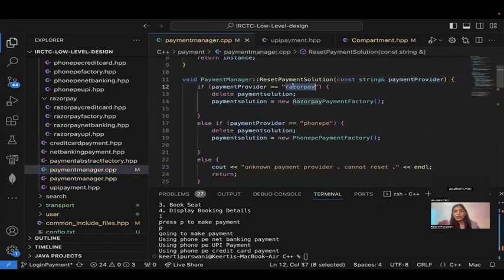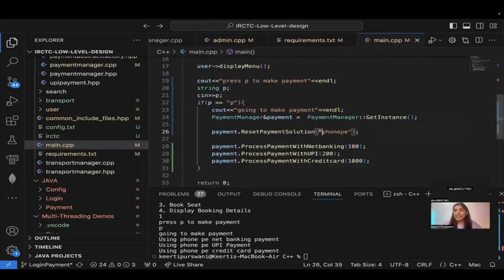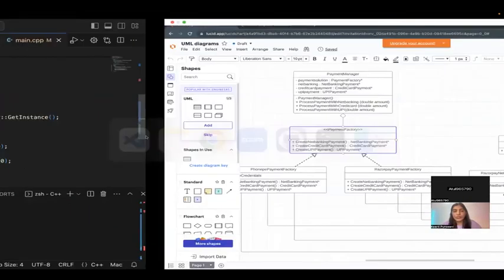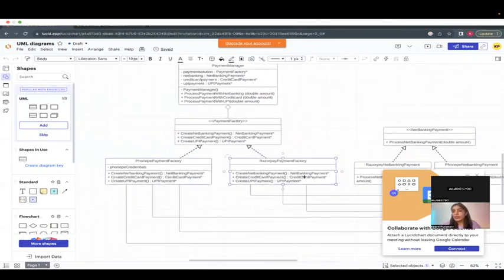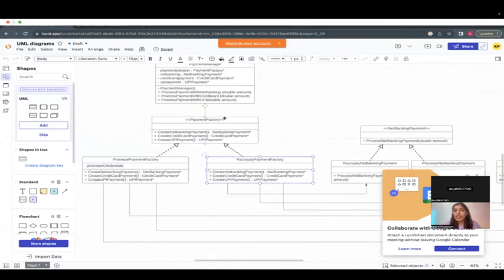And also, usually, you will not set in the starting that you want to do using credit card or this, right? But in my main.cpp, the one that I just showed, I can set as admin which payment gateway I want to use. For example, Razorpay is down, I will set that I want to use PhonePe. So now everywhere PhonePe ka classes will work. Versus if I want to set that no, Razorpay should work. That is why the family is what? The family is that whether it is PhonePe or Razorpay, internally it has all the three, but as admin, I can choose that I want to support PhonePe or Razorpay. That is why it is like this.